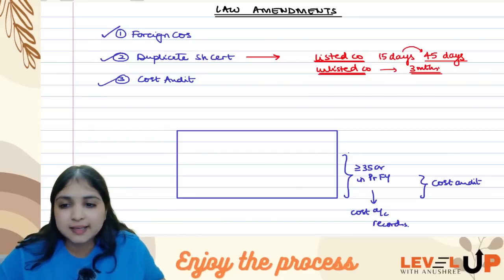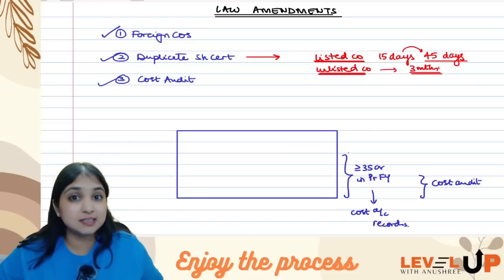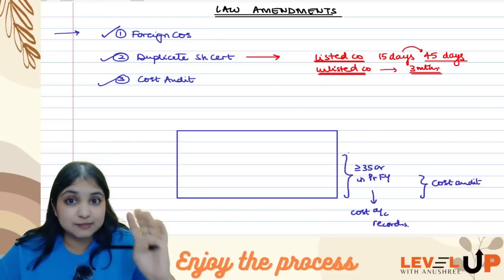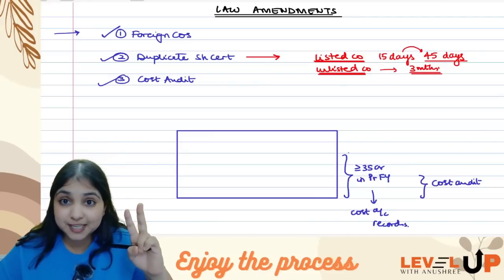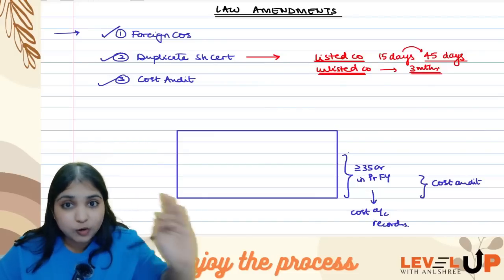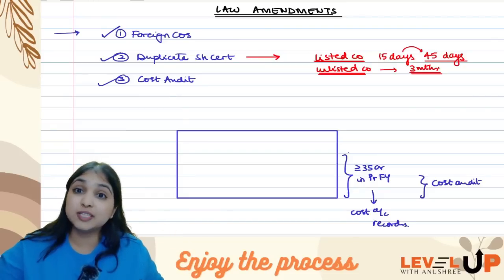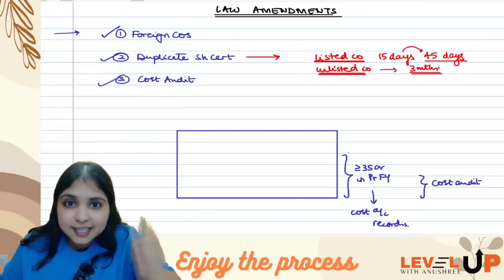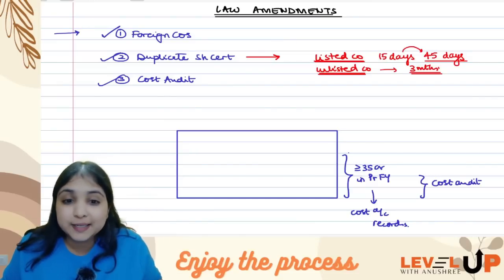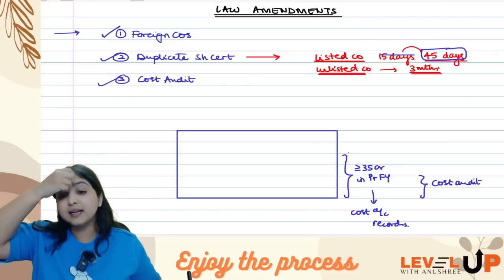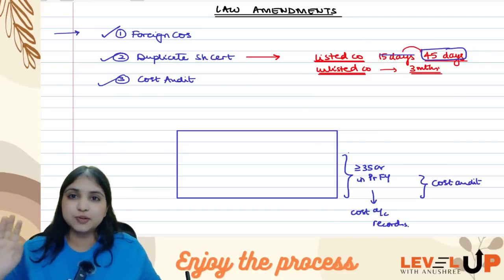So that's it guys, a small video, just wanted to tell you all about these 3 things. The amendment, you will not get confused, right? Only those 4 things. Which 4 things? FC1 plus fees plus documents mentioned in section 380 plus attachment. That alone has to be filed with ROC Central Registration Center, but everything else in that chapter is still with ROC Delhi only. Duplicate share certificate for listed companies, time limit is 45 days, not 15 days, it is 45 days. And lastly, cost audit has been removed from your syllabus.